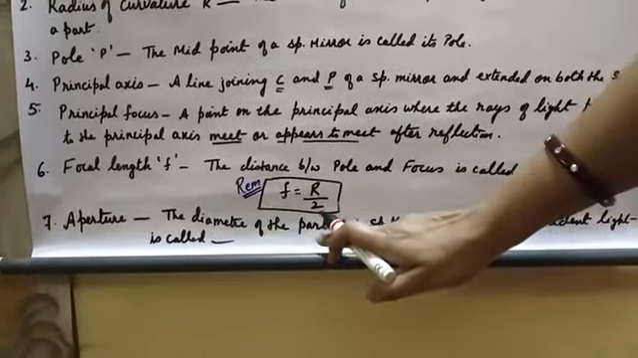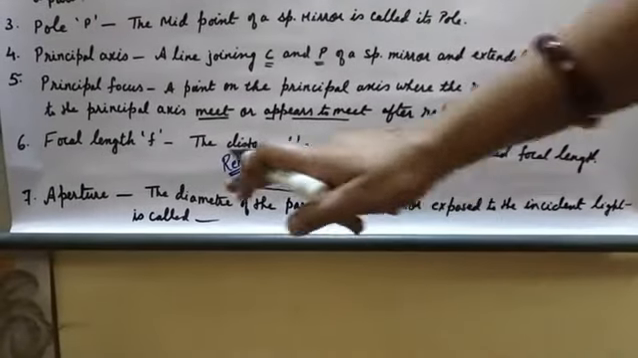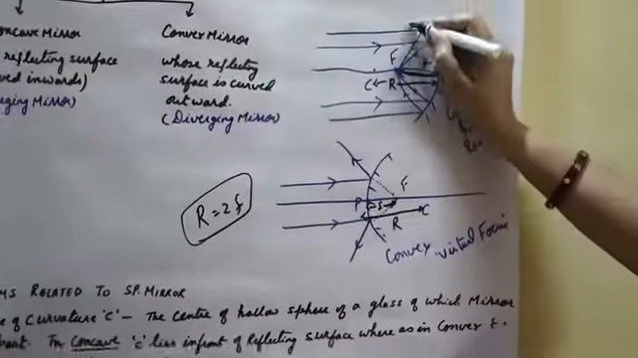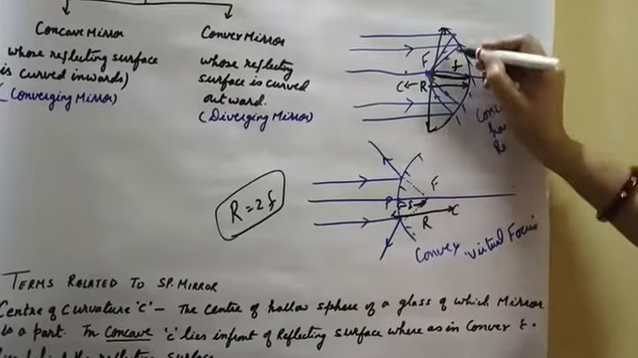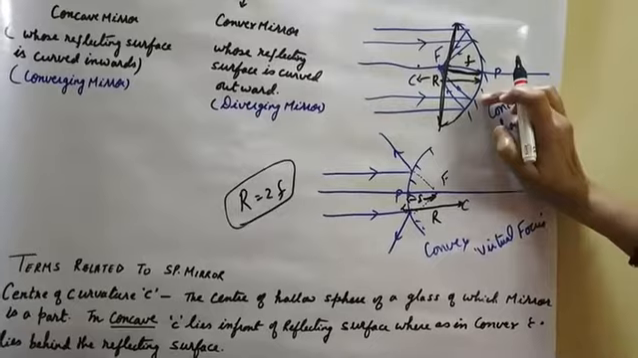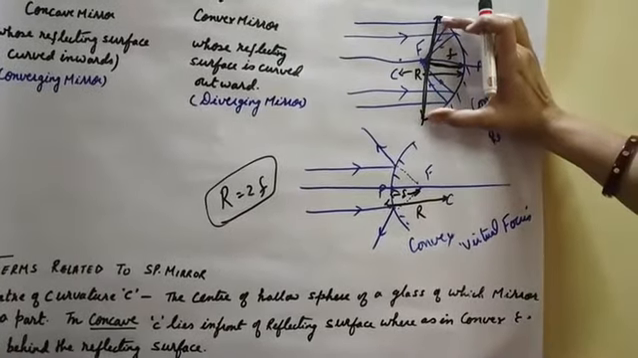Now the last one is aperture. The diameter of the part of a spherical mirror exposed to incident light is called aperture. This total diameter of the spherical mirror is known as the aperture, because this much part is exposed to the incident light.